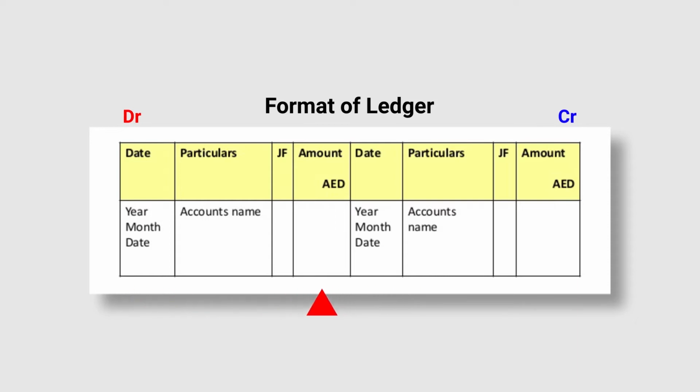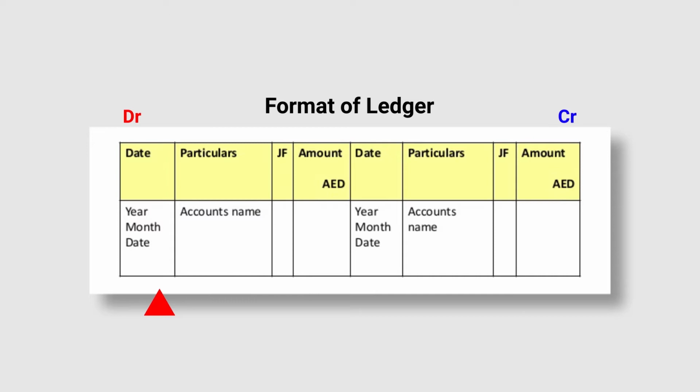On the left hand side, that is the debit side, there are 4 columns. The first one is the date column, the second one is particulars, in which the detail of that transaction is recorded. Then JF, journal folio, which means from which page number of journal this transaction has been shifted into ledger, and amount.